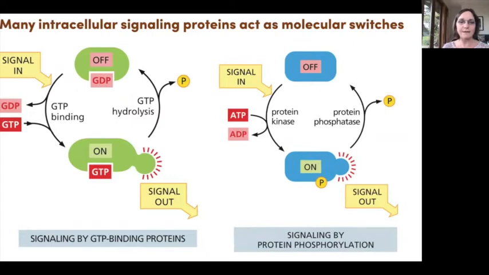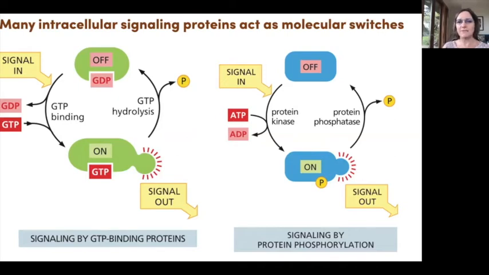And that was RAN, which I talked about on Monday, I think, which is involved in nucleocytoplasmic transport. I'll talk about these more elaborate G proteins today, but just to remind you, G proteins or GTPases exist in two states. They exist in an on state where they're bound to GTP and an off state where they're bound to GDP. Often G proteins are involved in intracellular signaling by switching between these two states in response to an external signal received by a receptor. The on or off state of these G proteins then contributes to downstream signaling within the cell.